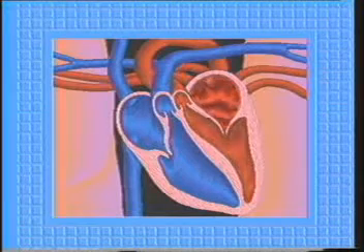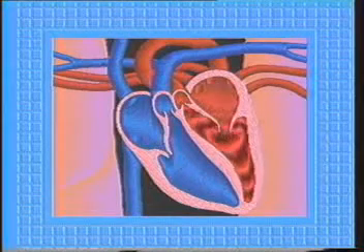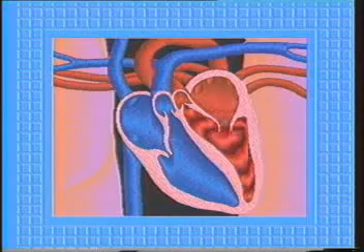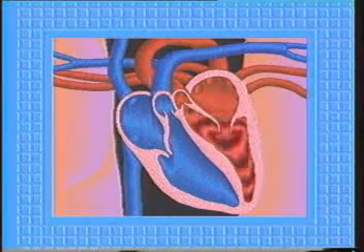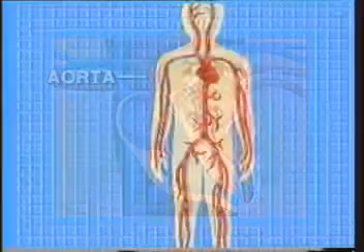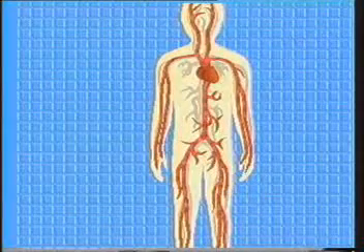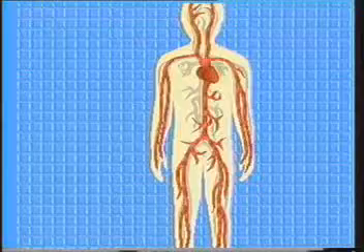But the journey's not complete. The left atrium releases this oxygen-rich blood through another one-way valve into the left ventricle. When the left ventricle contracts, it forces blood into the body's largest artery, called the aorta. The blood flows through the aorta to other arteries that go throughout the body.